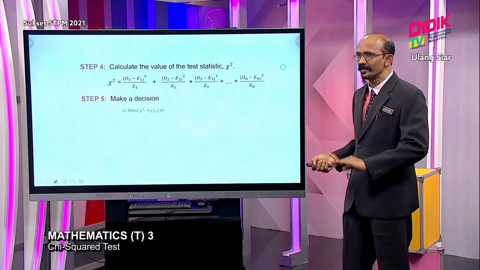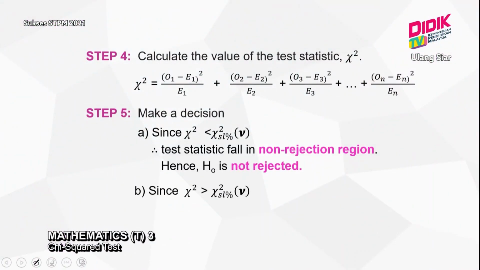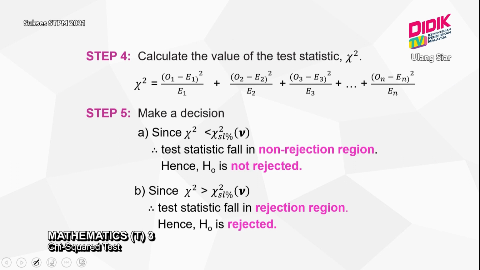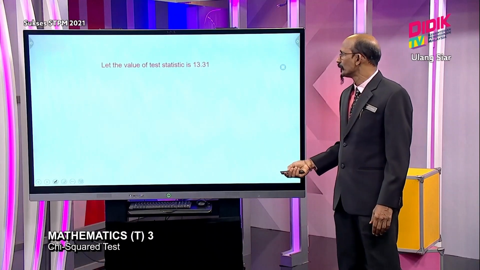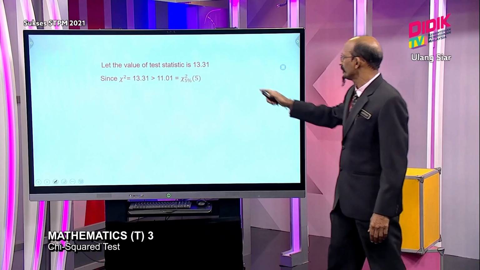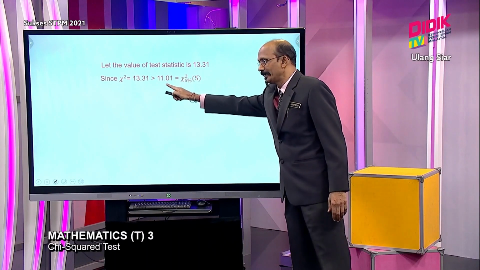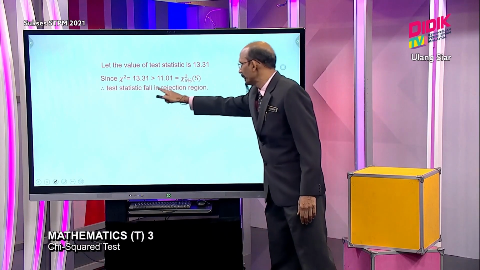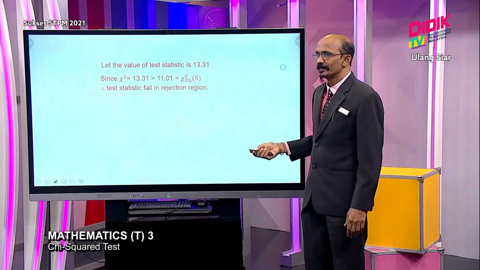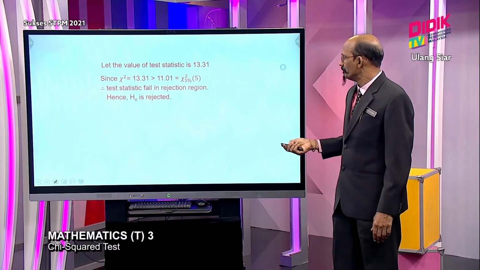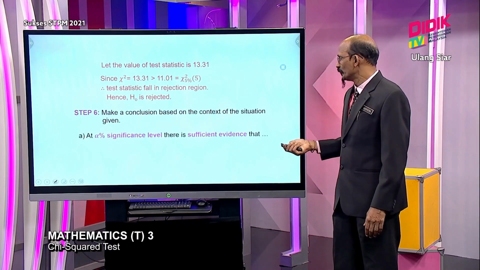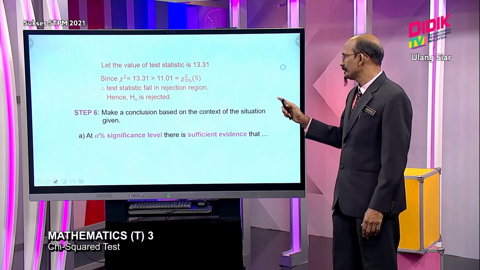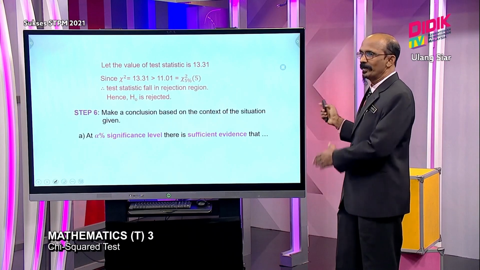Then we make a decision. The decision, as I mentioned earlier, is a 3-layer statement, as what I show here. Same thing, whether this is not rejected or this is rejected. In step 6 we do the conclusion. Let's say our test statistic is 13.31 and this is my critical value. I do the comparison. My result is the test statistic falls in the rejection region. Then my decision is H0 is rejected. Based on that I do the conclusion. So my conclusion will be, at alpha % significance level, there is sufficient evidence that, following what is required in the question.